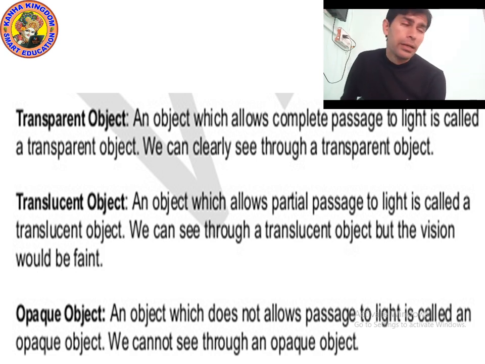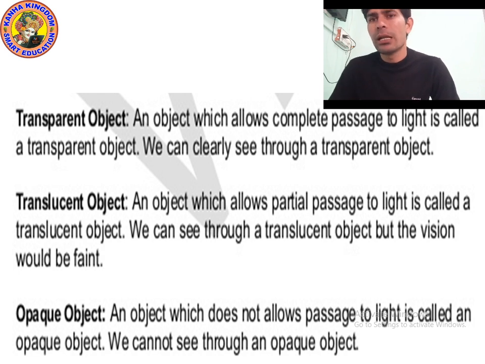Through an opaque object you cannot see at all. You will not see even a blur. Nothing can you see through the opaque object. So an object which does not allow passage of light is called an opaque object. We cannot see through an opaque object.